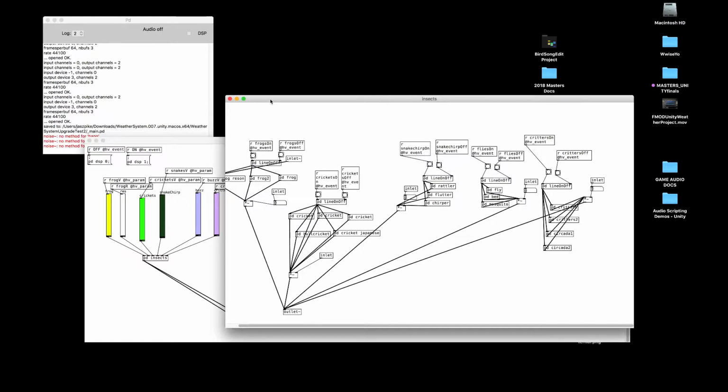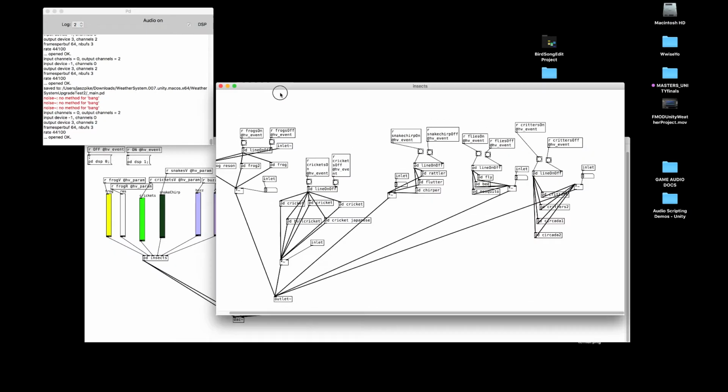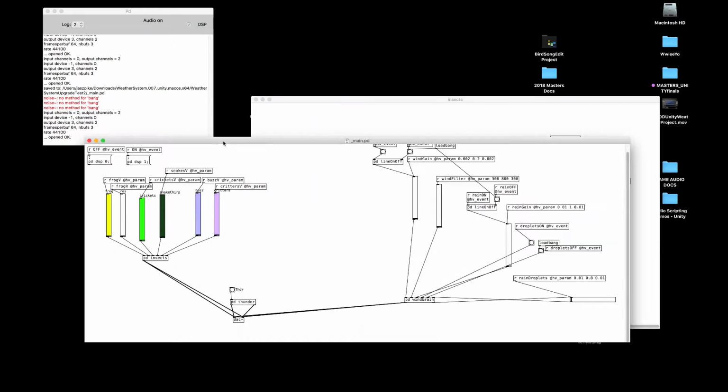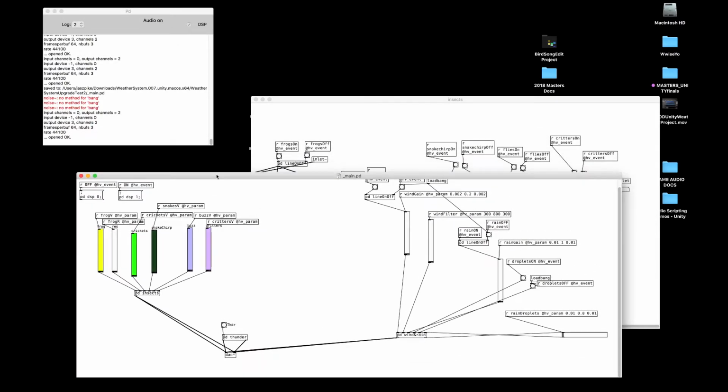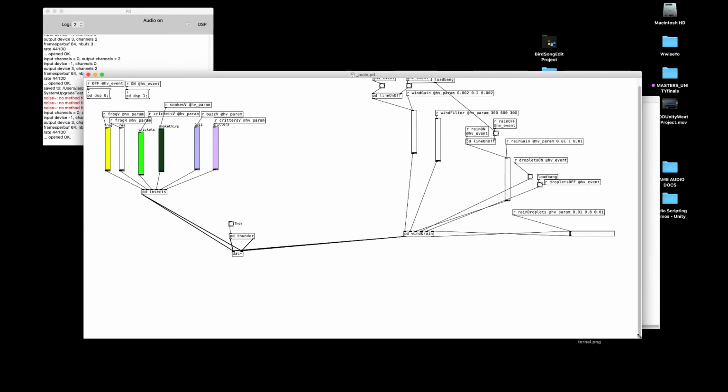Okay, so this is where I've got so far with making a weather patch in Pure Data. I've used abstractions from Andy Farnell's and a few other people that I've managed to find, and so this at the moment is the main patch. So I'll just walk you through it.